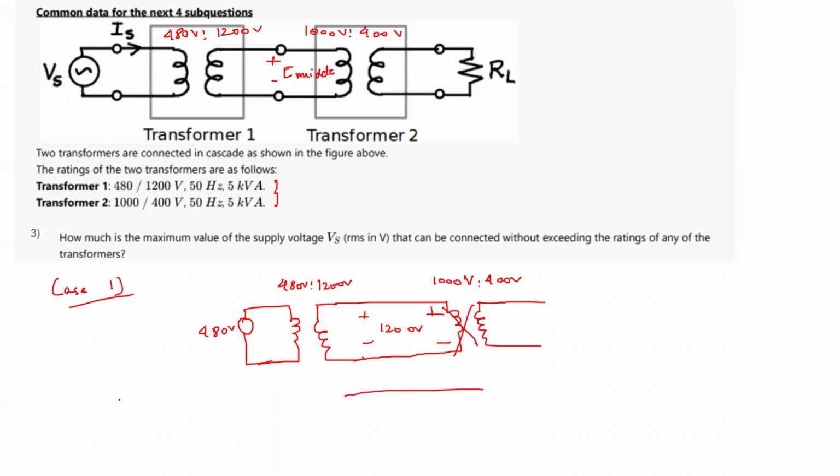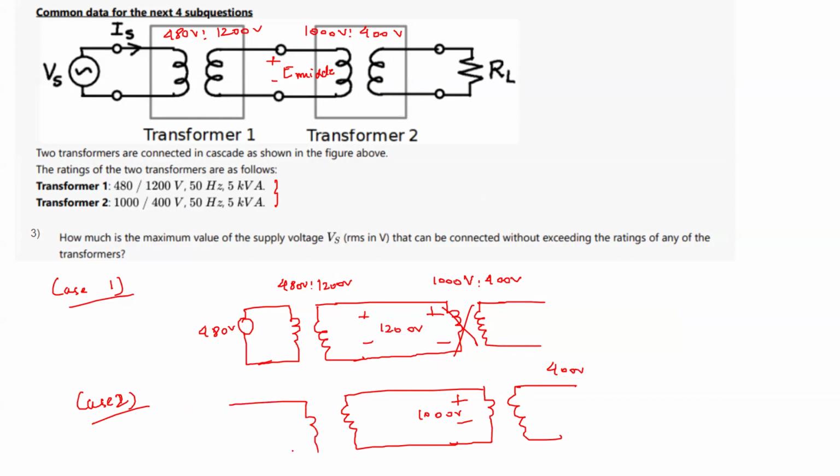Okay, let us take case 2. If you give 1000 volt here, you should give the voltage at this input Vs in such a way that it does not exceed this 1000 volt.